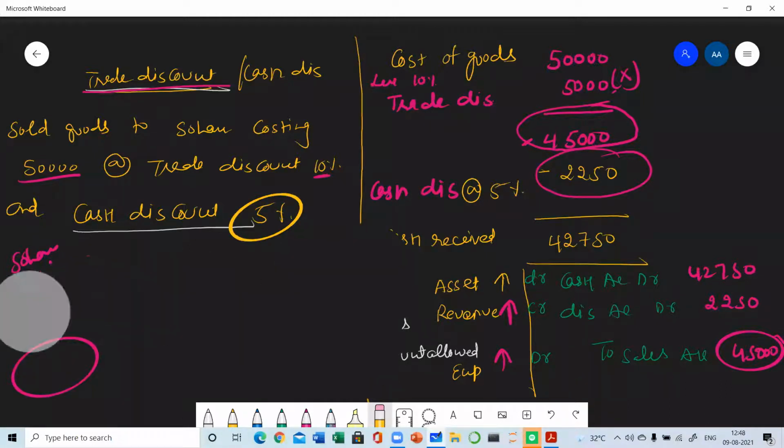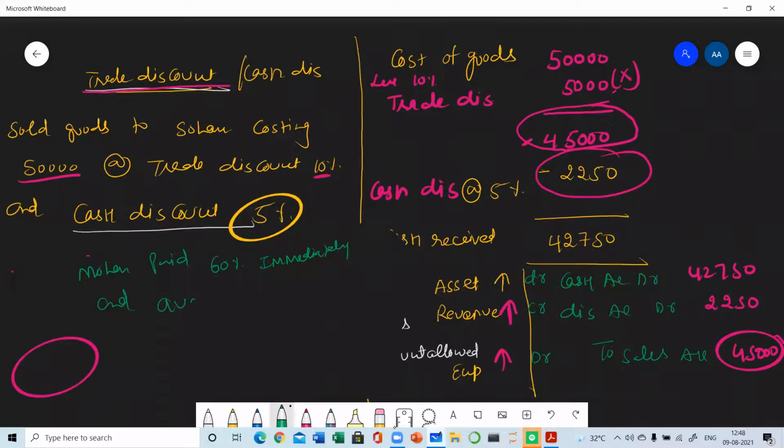Now the same question can come in another manner. So I am changing the question a little bit. You have to make your calculations and give me the answer. This transaction remains the same. Nothing is changed here. Now I am telling you that Mohan paid 60% immediately and availed cash discount. Earlier, Mohan paid the entire amount. Now he is making payment of 60% only.